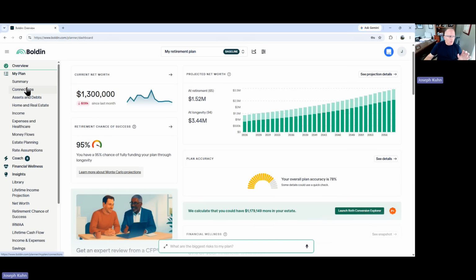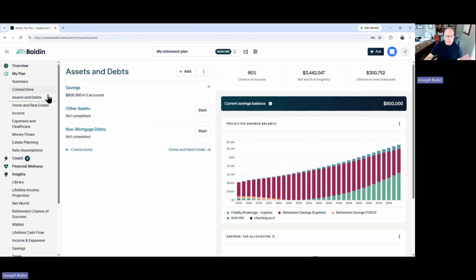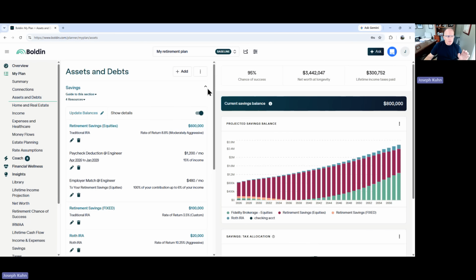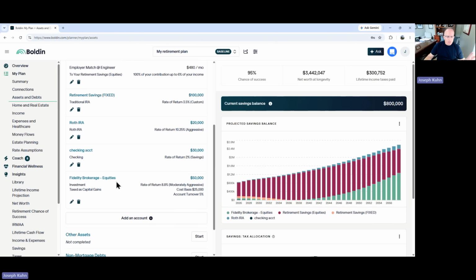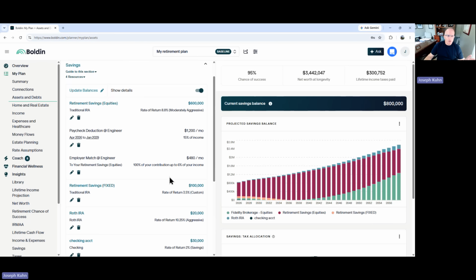Okay. Now just a quick overview of them. So here's $800,000 in assets. They've got $600,000 in retirement equities. They're still working. So here's what they're depositing each month. I'm not going to go into that. Here's what they got in their retirement fund fixed, $100,000. They have a Roth IRA, $20,000. They have a checking account with $30,000 in it, and a Fidelity brokerage account with $50,000. Trust me, that all adds up to $800,000.